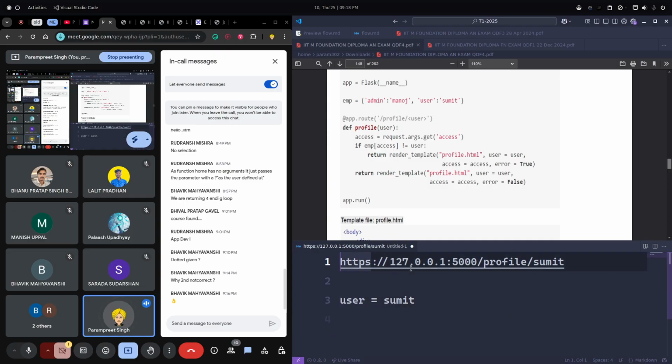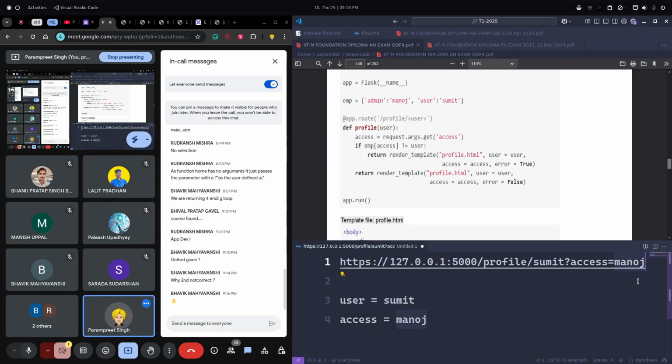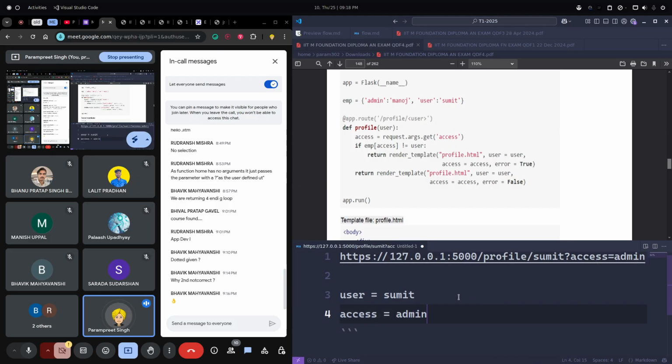And we also have a parameter called access, in which we have added, sorry, let's say I have written access as admin. So access will have admin, and user will have Sumit.